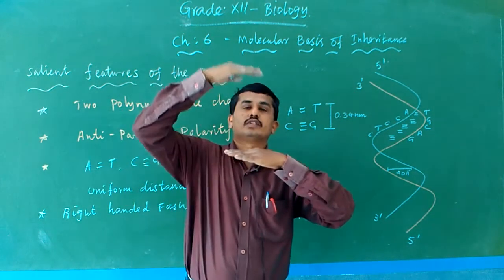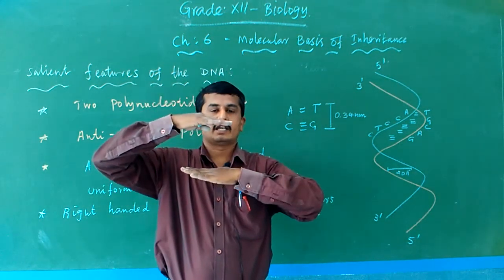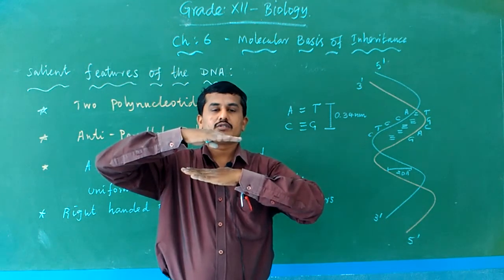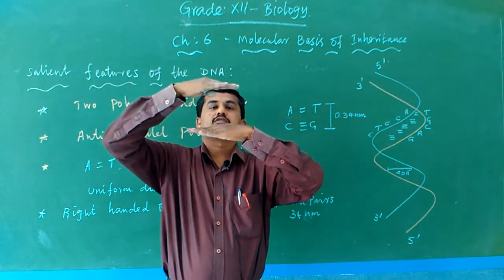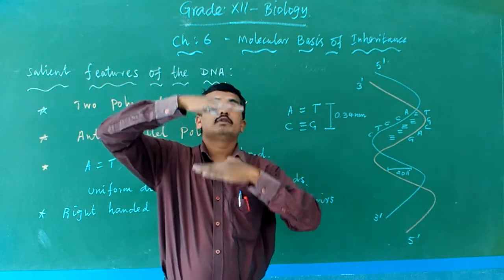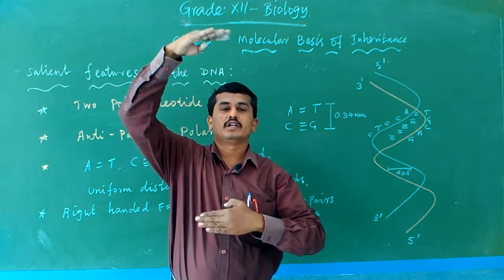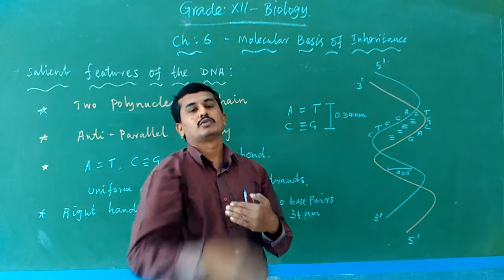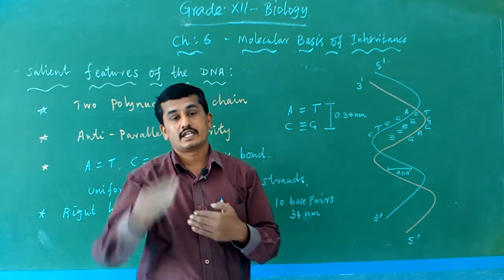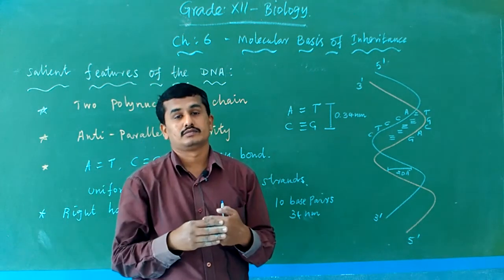Then adenine and thymine, cytosine and guanine, and so on. After 10 base pairs, the DNA makes one rotation in the right-handed direction.